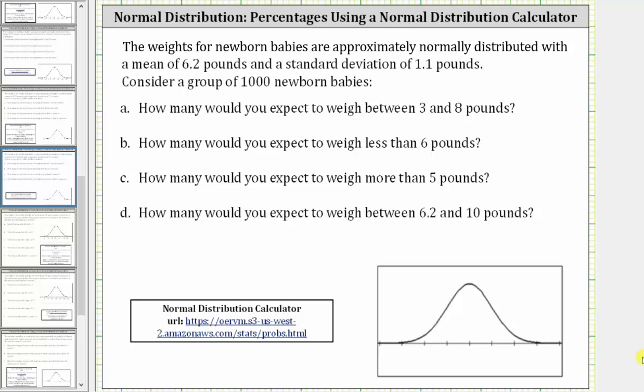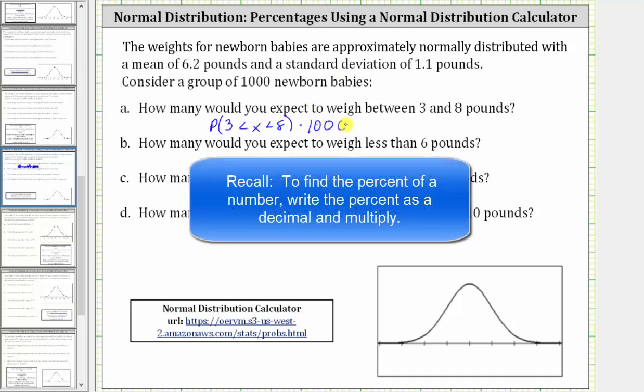We'll begin by determining the probability that the weight is between 3 and 8 pounds. Then we will multiply by 1,000 to determine how many babies we would expect to weigh within this interval from 1,000 babies. We can indicate this as the probability that X, the weight of a newborn baby, is greater than 3 and less than 8. Then again, multiply by 1,000. This product will give us how many newborn babies we expect to weigh between 3 and 8 pounds out of 1,000. And of course, we'll round this to the nearest whole number or nearest baby.